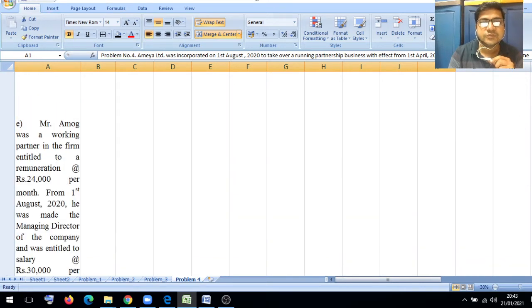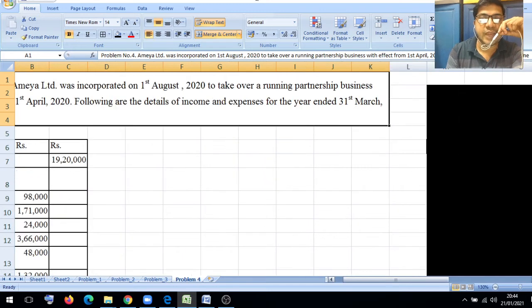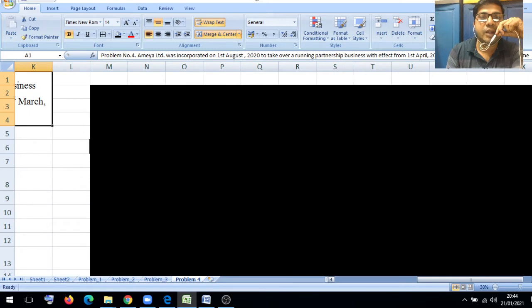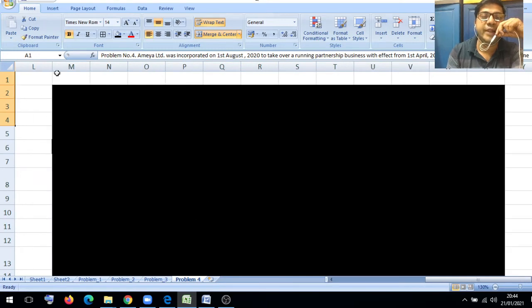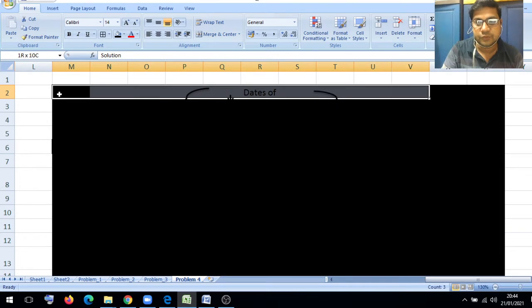On that basis, we will prepare the statement showing the profit and loss account, bifurcating the expenses and incomes by way of pre and post incorporation period. Before that, we should study an important part: we have to find out the time ratio and sales ratio first.